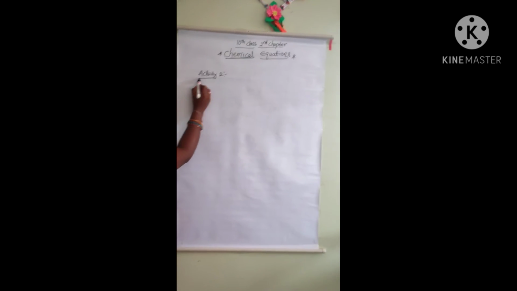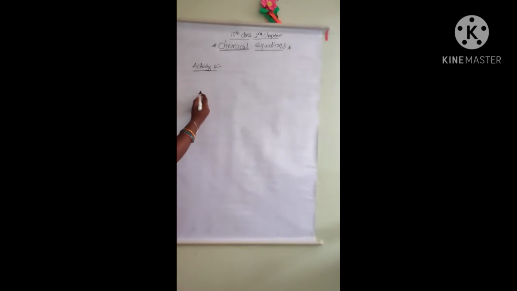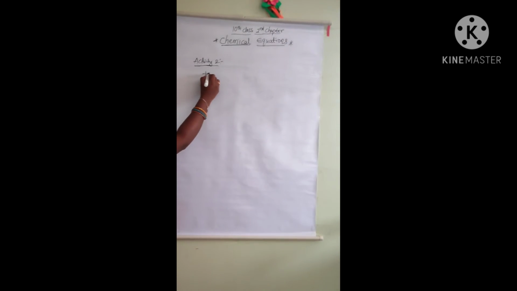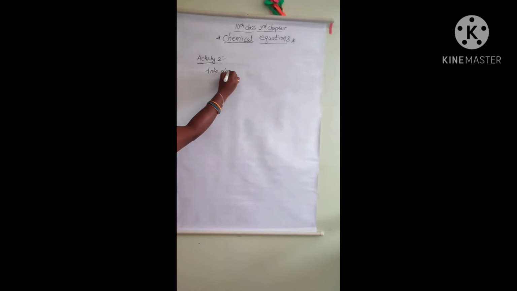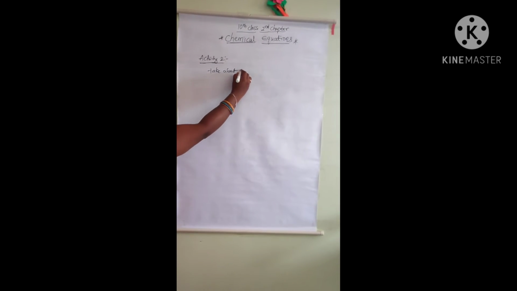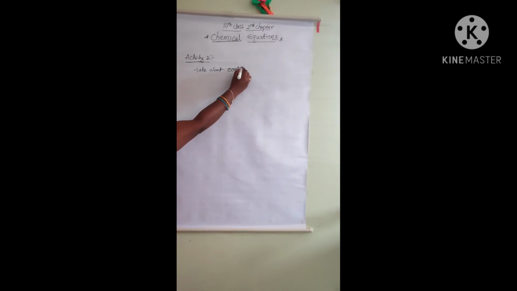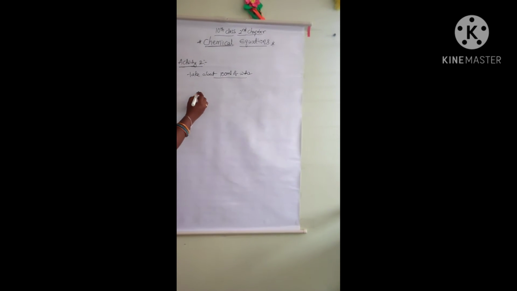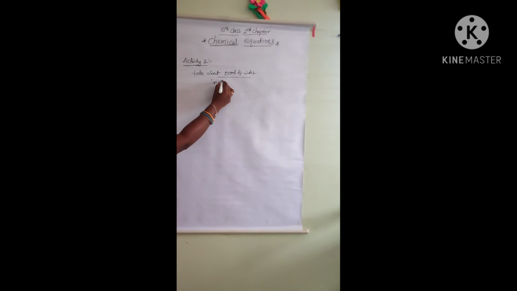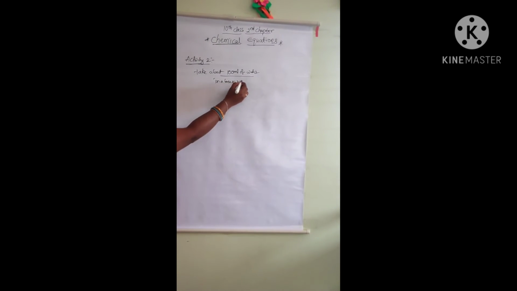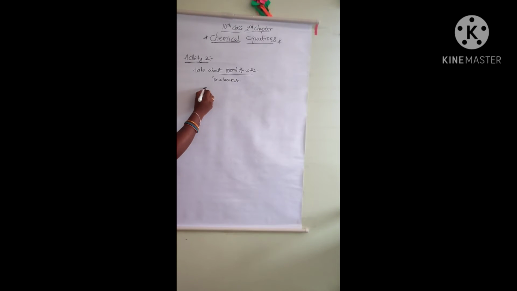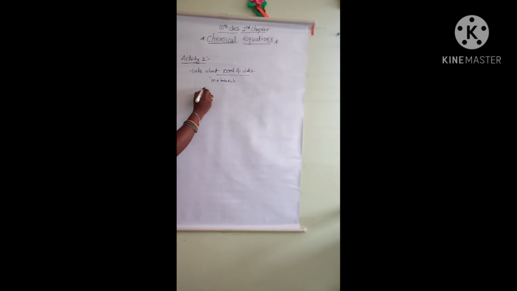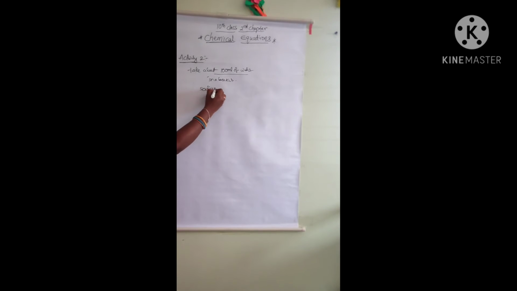Okay children, next we take activity 2. Take about 100 ml of water in a beaker and dissolve a small quantity of sodium sulfate.